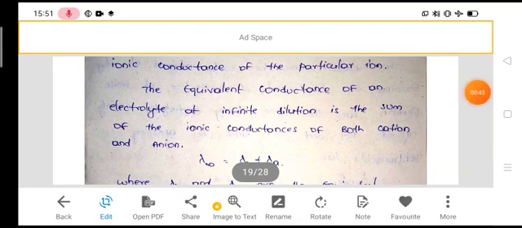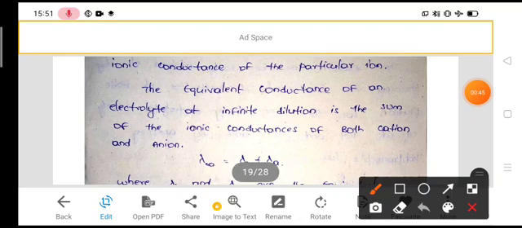Once again, according to Kohlrausch law, the equivalent conductance of an electrolyte at infinite dilution is equal to the sum of the ionic conductances of both cation and anion.